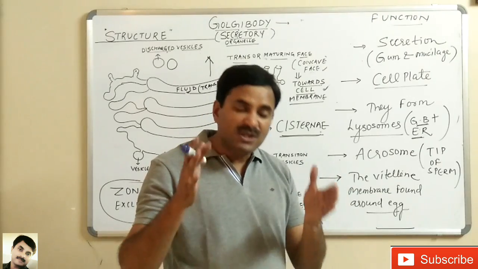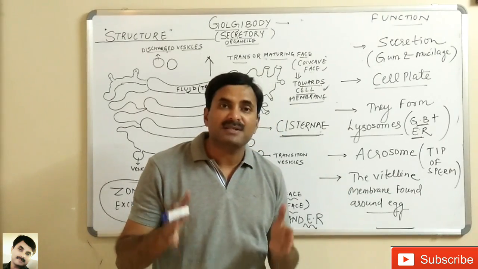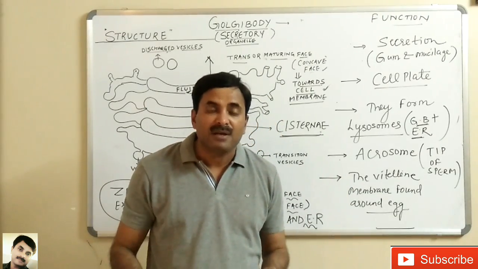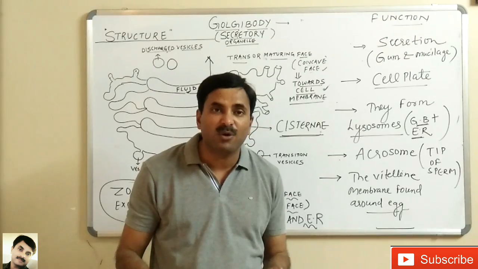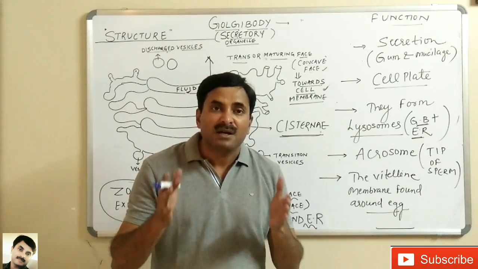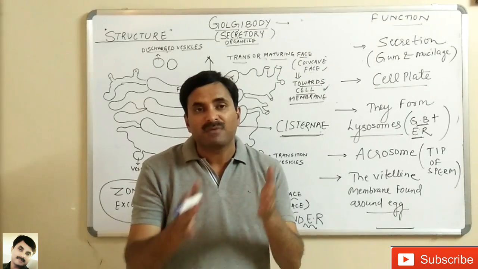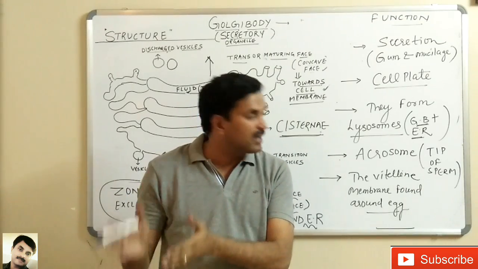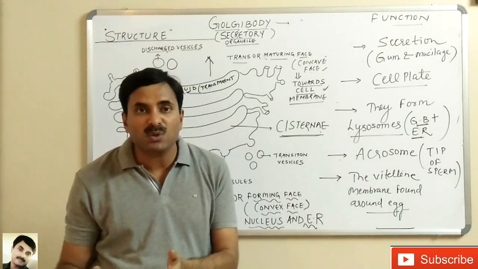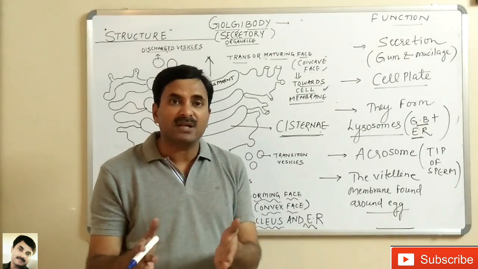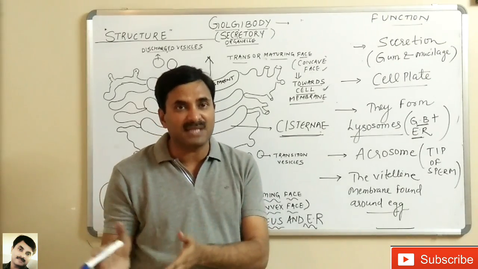The chief function of the Golgi body is that it is acting as a processing unit. Glycosylation occurs in the Golgi body, means the proteins and lipids are converted into the glycoproteins and the glycolipids, and hence it is also called the principal director of the macromolecular traffic in the cell.